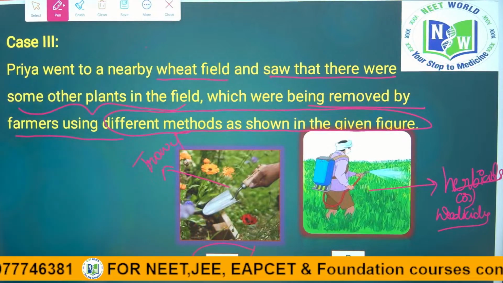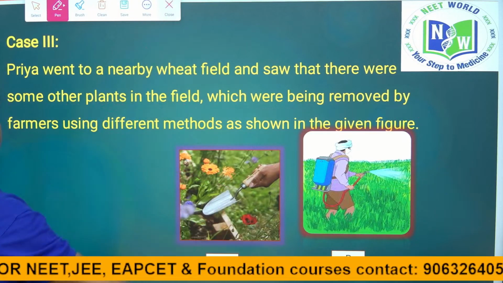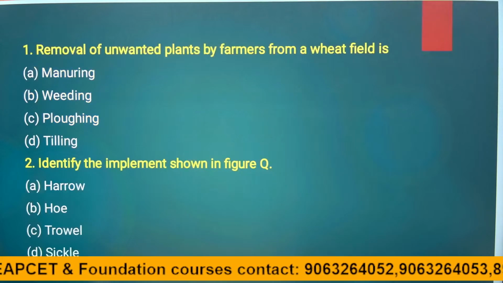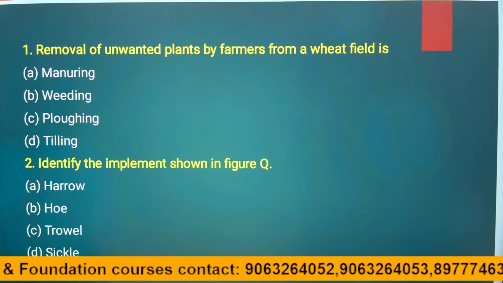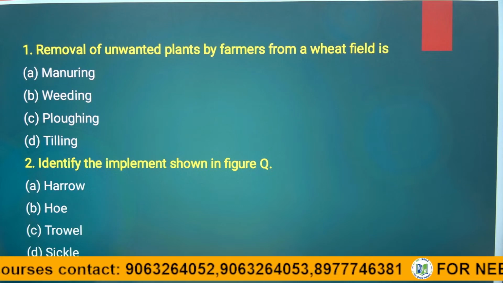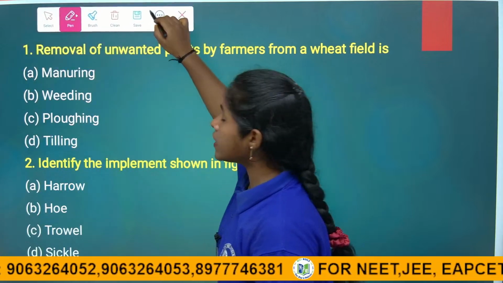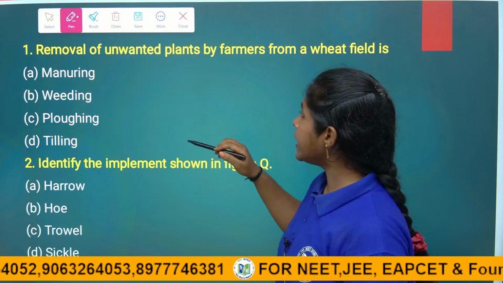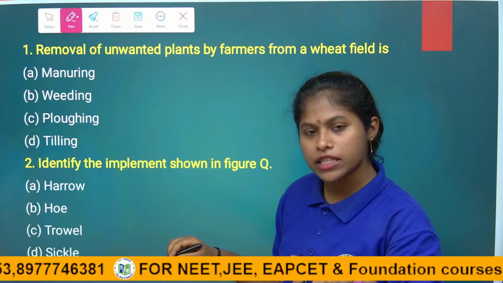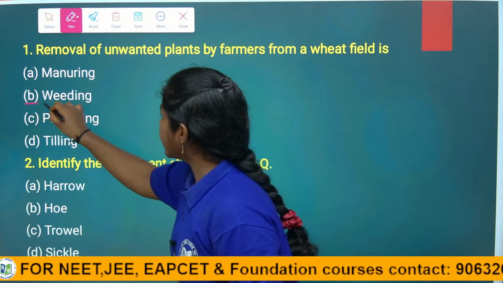So, here is the question. Let us see what type of questions they asked in this case based question. See, removal of unwanted plants by farmers from a wheat field, what is the process we call? We all studied before, no children? I explained it when I was explaining the agricultural practices, right? So, what is weeding? Weeding is the process of removing unwanted plants or weeds. The unwanted plants we call weeds, and the process we call weeding, right?